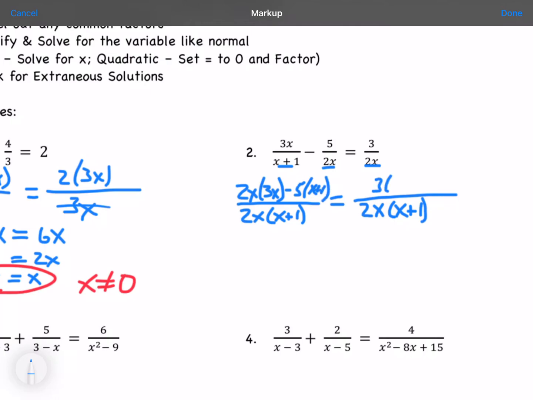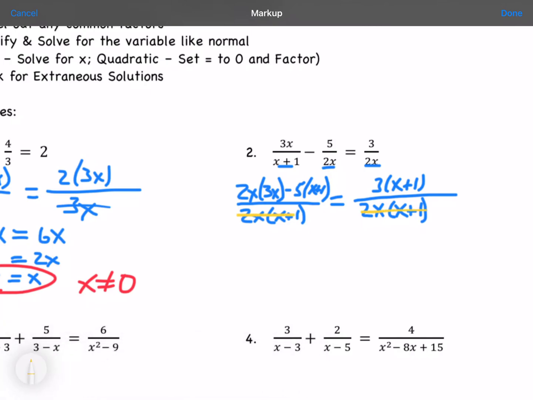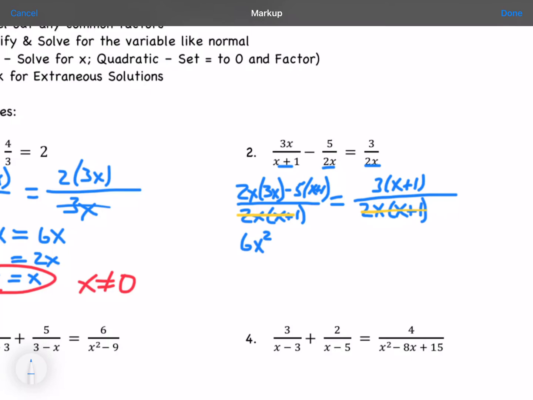And I also need to multiply the 3 by x plus 1, because those are the factors they are missing. So now at this point, boom, boom, I can cancel out. And so now I have 6x squared minus 5x minus 5 equals 3x plus 3.